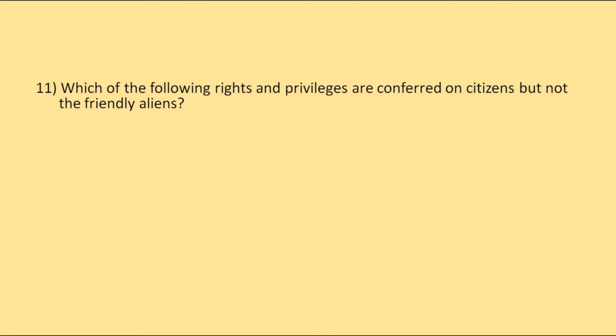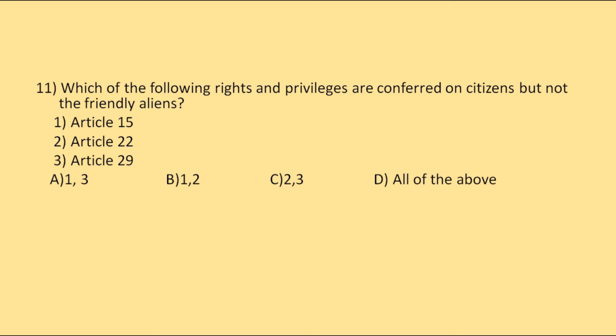Then, which of the following rights and privileges are conferred on citizens but not on friendly aliens? Article 15, Article 22, Article 29. Options are 1 and 3, 1 and 2, 2 and 3, or all of the above. So we know that Article 15 and 29 are exclusively for Indian citizens.